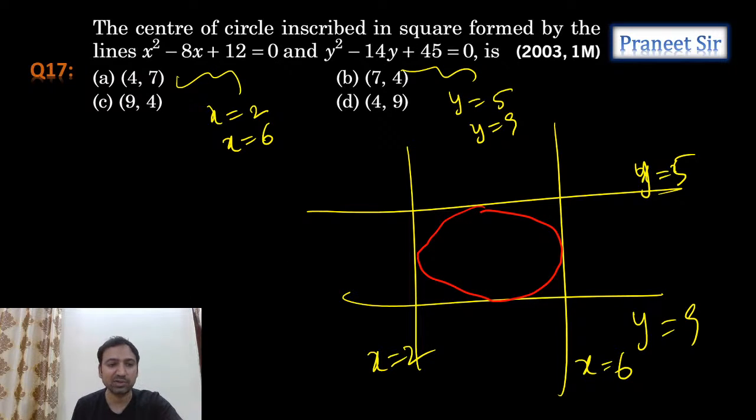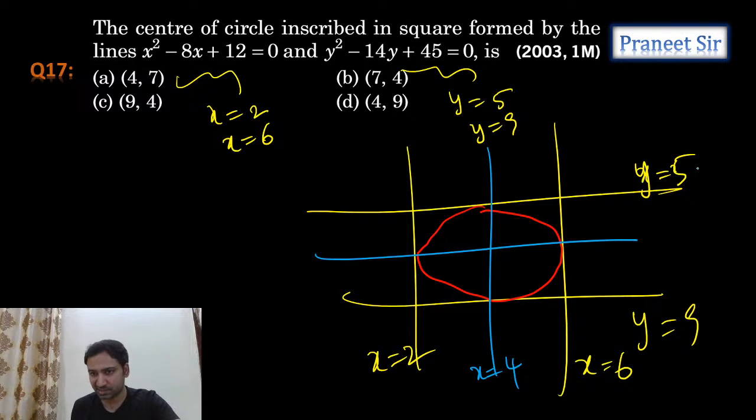So for that, I will take the line which is midway between these two lines. What is the line midway between them? x equals 4. And the line midway between y equals 5 and y equals 9? Can I say that y equals 7?